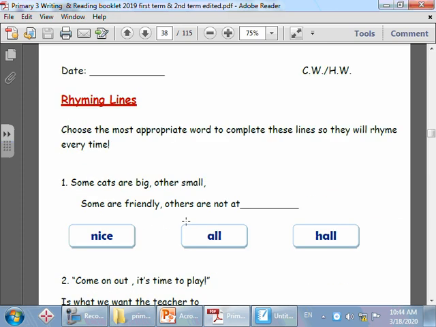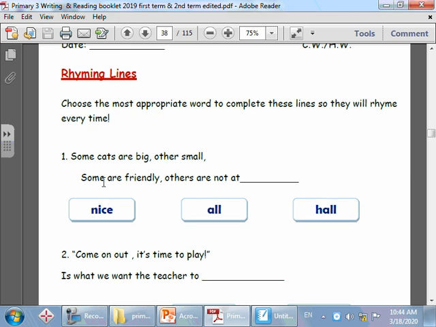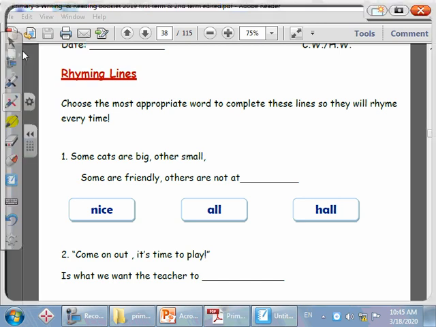Now turn to the next page. Here, rhyming lines. We're going to answer this together. We will say it all together, okay? Some cats are big, others small. Some are friendly, others are not at. Excellent. All. So let's choose this answer. Okay. Next.